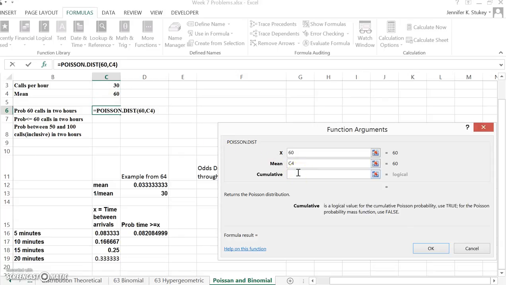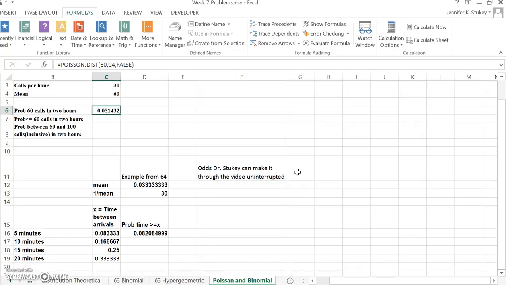Now this is the same as before. If it is true, it will give you the odds for 60 calls and below. If it's false, it will give you exactly 60. In this case, we want it to be false. Okay, and my odds are about a 5% chance that we're going to have exactly 60 calls in 2 hours, even though our mean is 60.